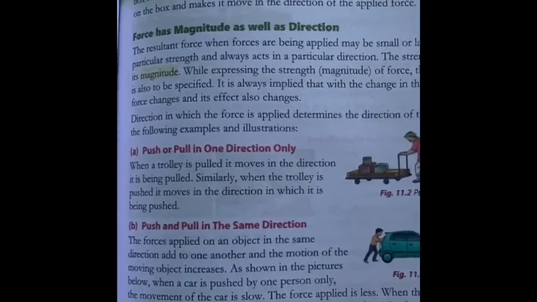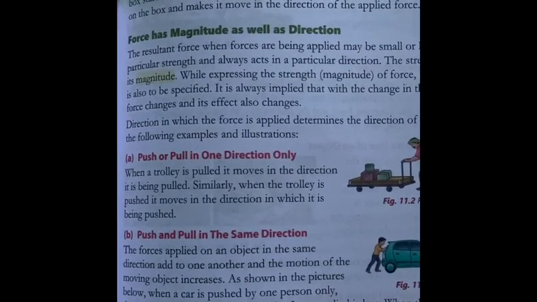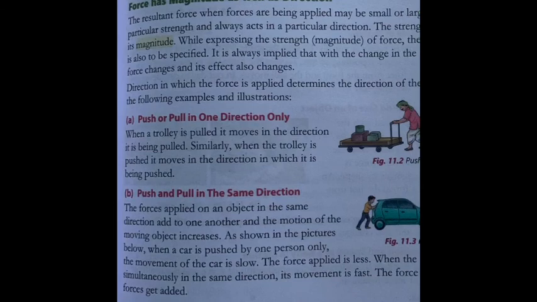The next topic is magnitude and direction. These forces have magnitude as well as direction. That is why we call force a vector. What is magnitude? Magnitude is the strength of the force. And direction is the direction in which the object moves because of the application of force. So now you understand what magnitude and direction are. We are provided with a few examples, and we will see them one by one.